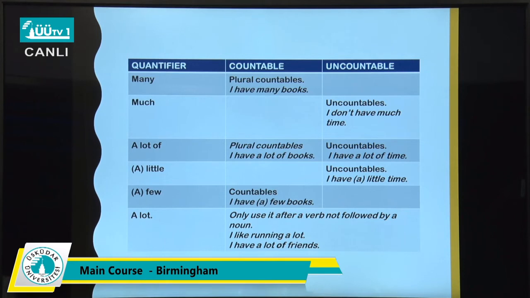I told you already, we use a lot at the end of the sentence after a verb. I like running a lot, I paint a lot, I shop a lot. But you say I have a lot of friends, I have a lot of books, I have a lot of activities.